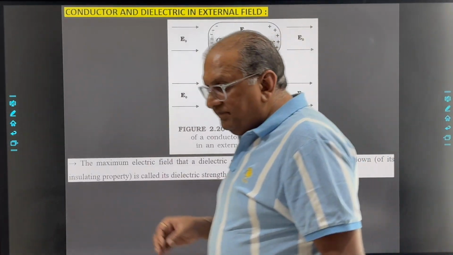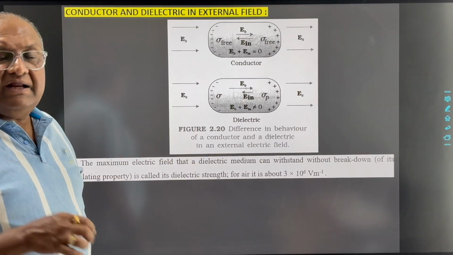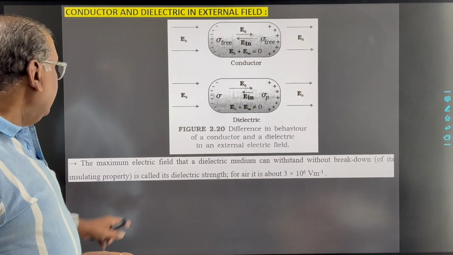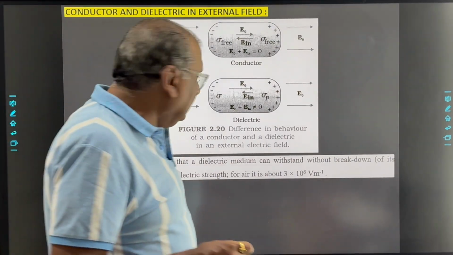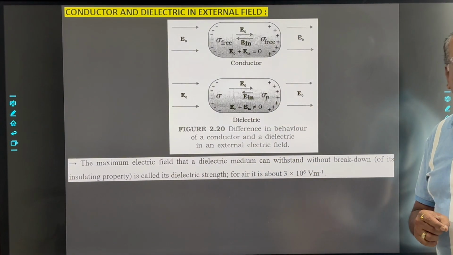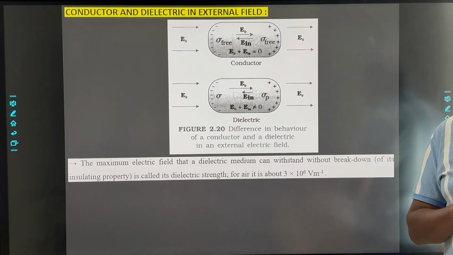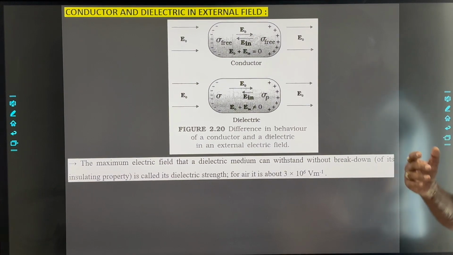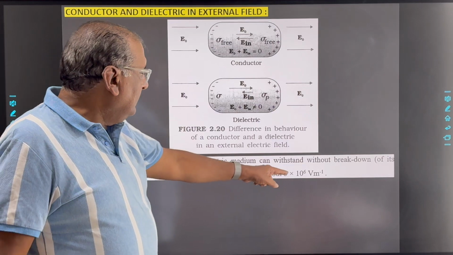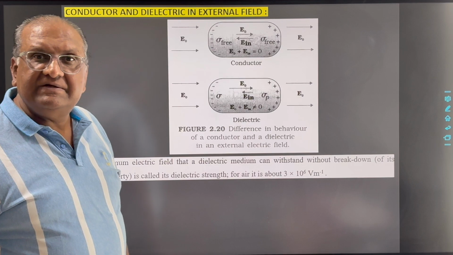And here the maximum electric field that a dielectric medium can withstand is called its dielectric strength. And for air it is about 3 into 10⁶ volt per meter. It implies that, see, air, that is a dielectric medium, a non-conducting medium, if the electric field strength is beyond this, then what happens?